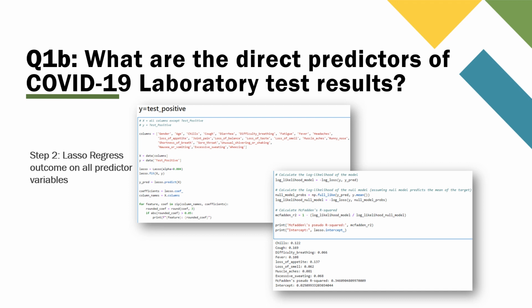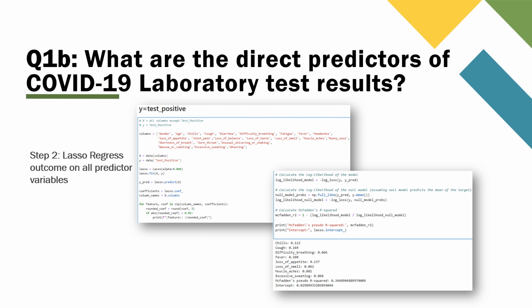Part B, Step 2, is to lasso regress the outcome variable on the predictor variables. The alpha value that appropriately constrained this dataset was found to be 0.004. You want to make sure that you're taking the absolute value of the coefficients, since relationship magnitude is important. You'll also need to print the intercept and McFadden R-squared value for later calculations and understanding goodness of fit.